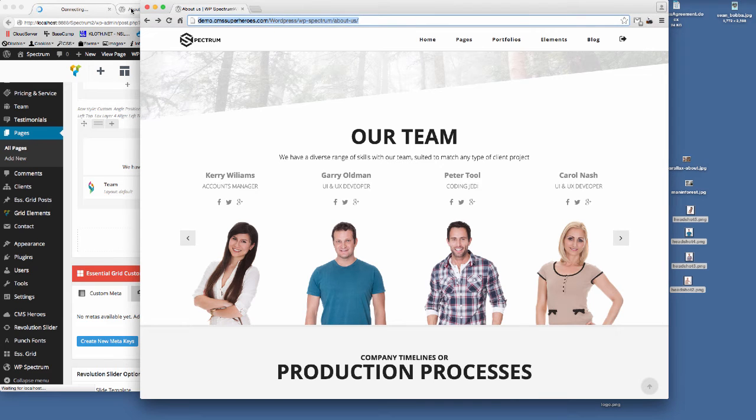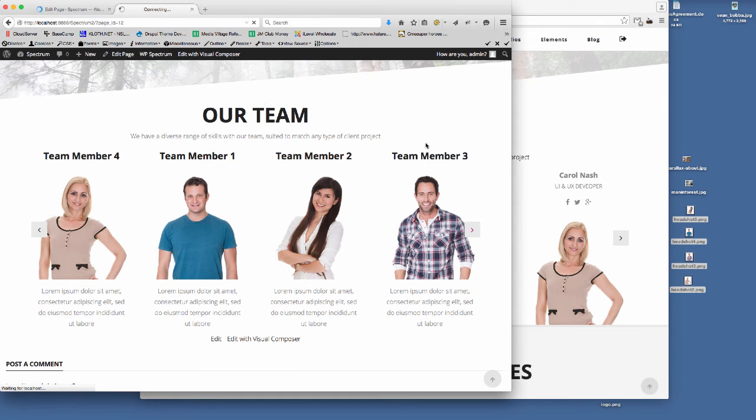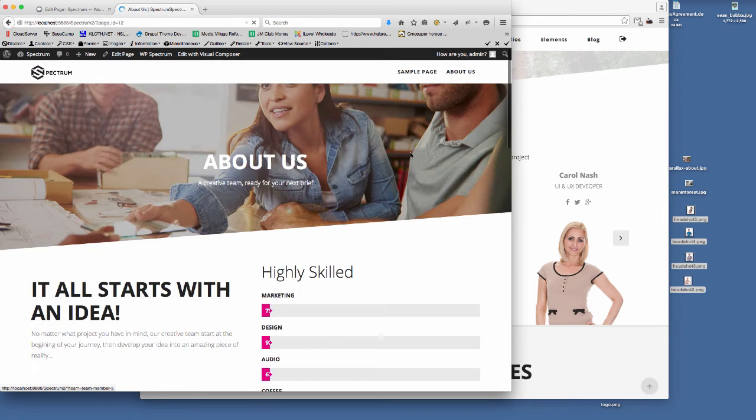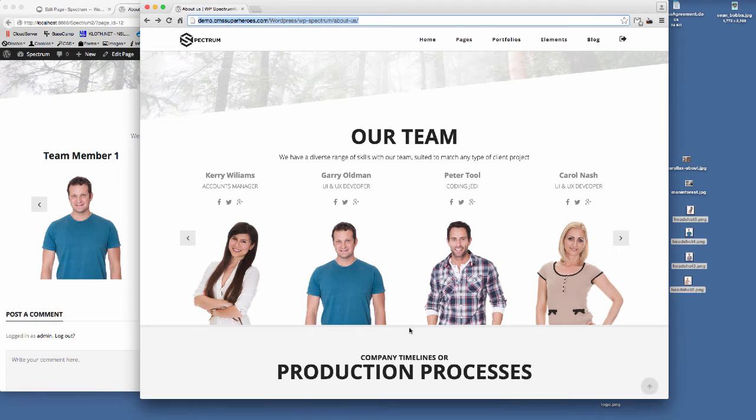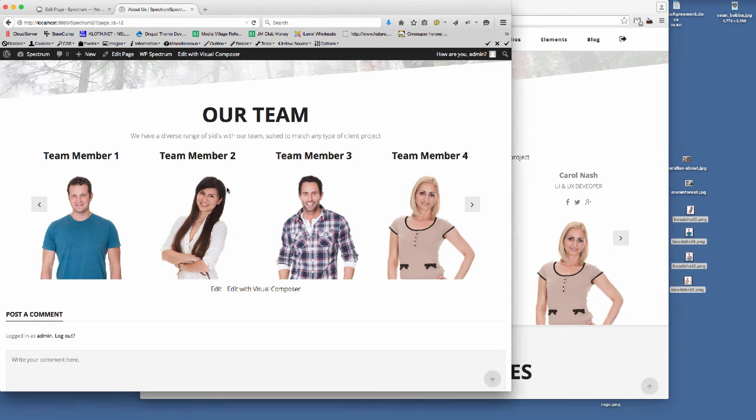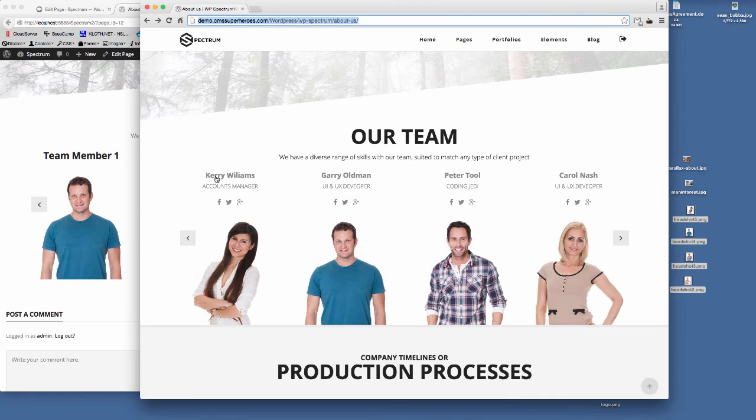Oh, sorry, that's the wrong window. So if we refresh the page, you can see now we've got rid of the description underneath. So I'll leave that for now. You can see how quickly I'm knocking this page up. You could change those options to get this styled up like this.